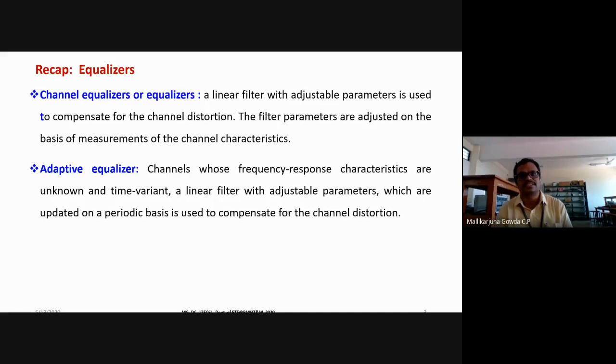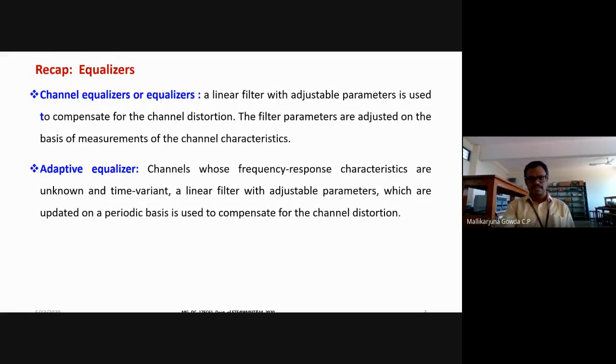In such a case, a linear filter with adjustable parameters, meaning the coefficients of the filter, can be updated periodically to compensate for the channel distortion. That we call an adaptive equalizer. Adaptive means adapting to the changes in the parameters.